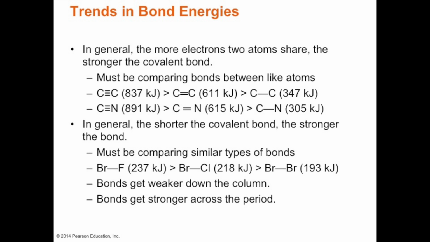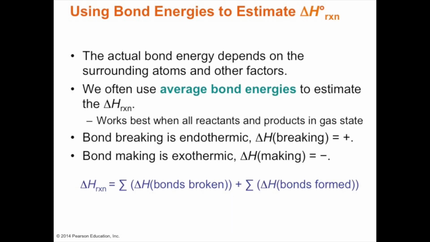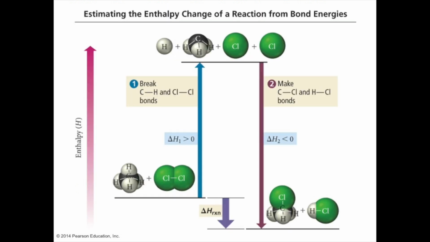So if we have Br and F, 237 kilojoules, but when we just have Br and Cl, it's 218 kilojoules. Well, we have Br and Br, 193 kilojoules. So we can, in fact, estimate the heat of the reaction by summing together the bonds broken and the bonds formed, and we refer to that as the enthalpy change of the reaction from bond energies.